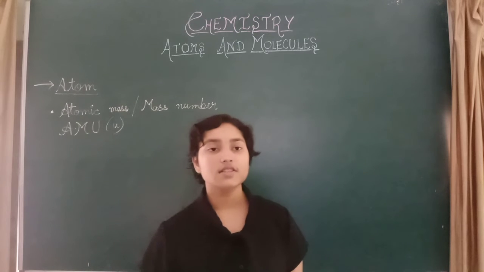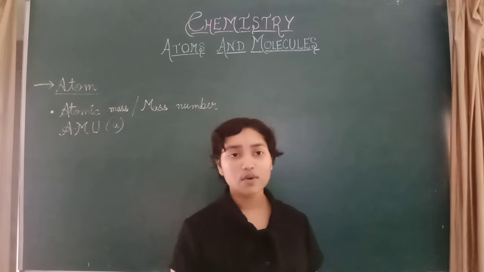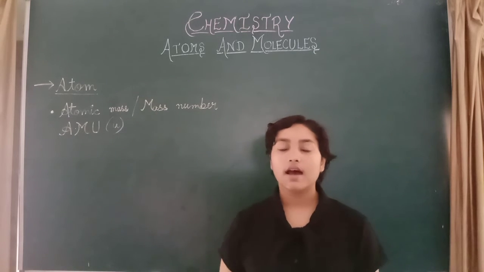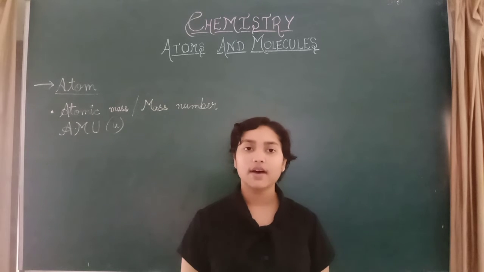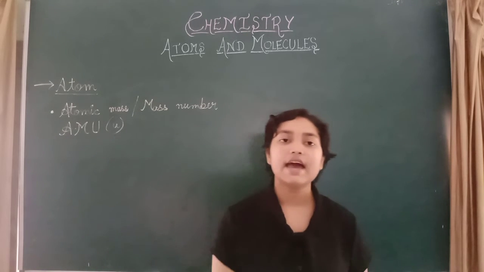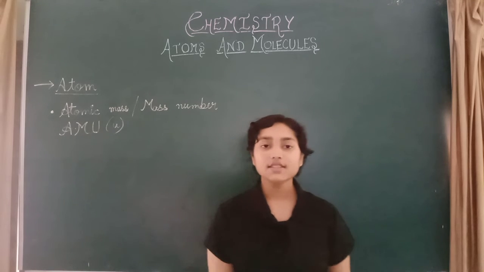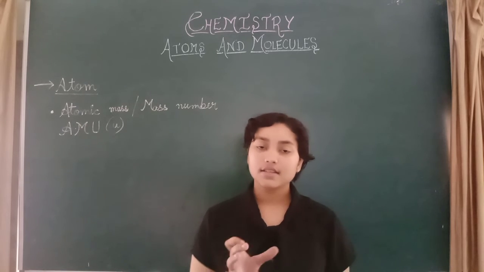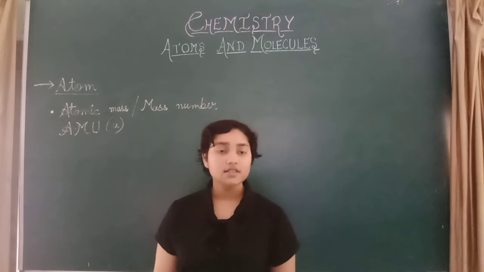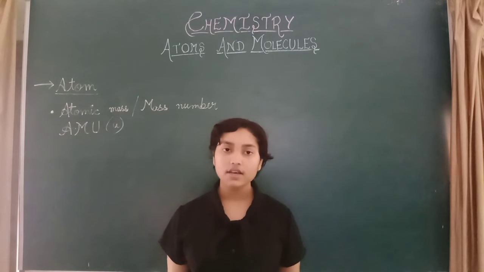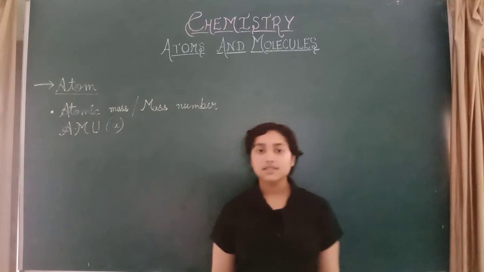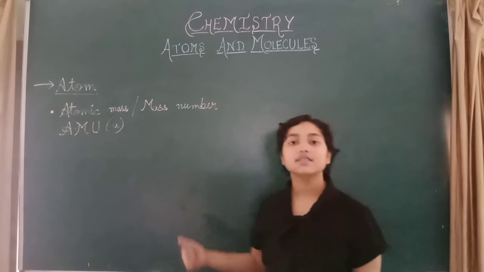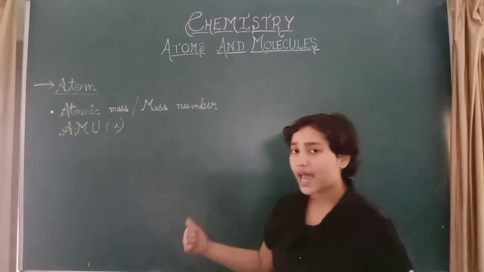The atomic mass which is exactly equal to 1/12 of a carbon-12 atom. There are many isotopes of carbon, carbon 12, carbon 13, carbon 14. So we have taken carbon 12 here. We have taken carbon 12 as the reference by which we can find out all the atomic masses of elements. So this is what is called AMU, atomic mass unit.